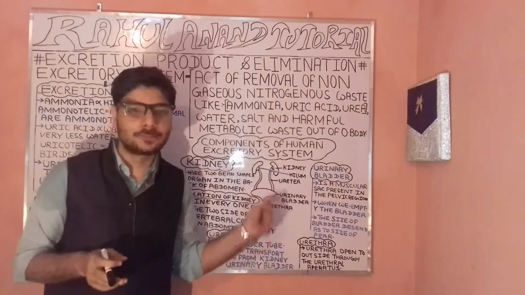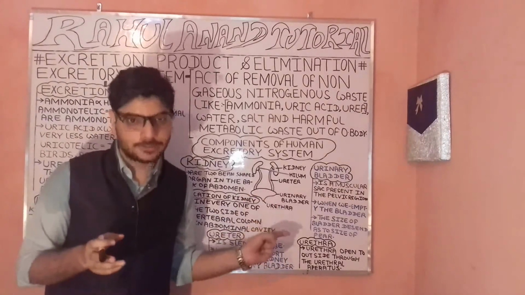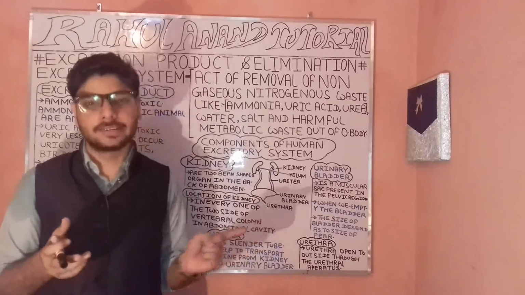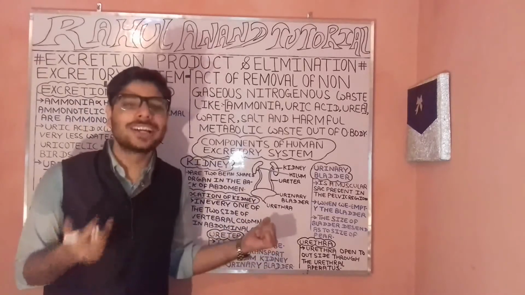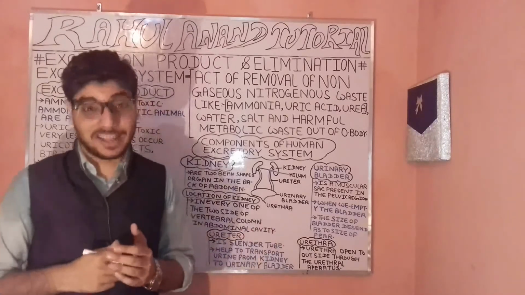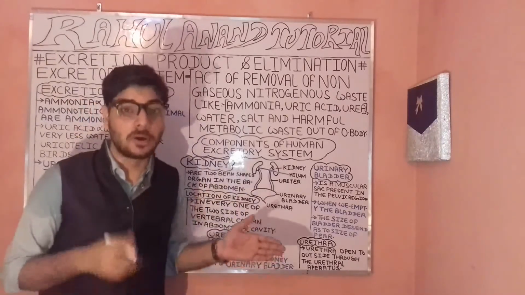Often your kidney plays an important role to maintain the urinary system itself. Your kidney also plays an important role to maintain the ionic balance with reference to your body.